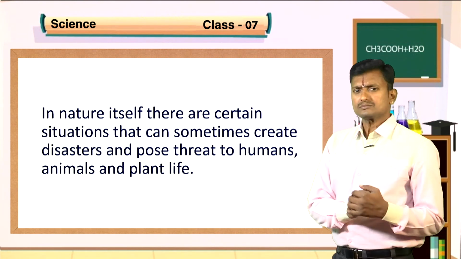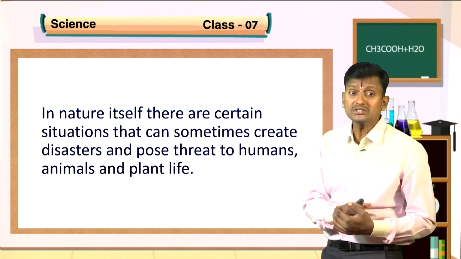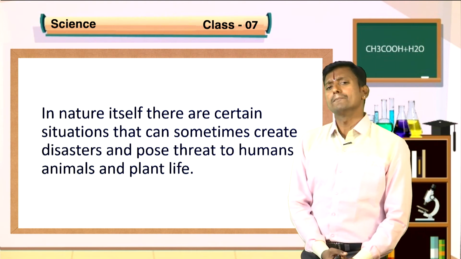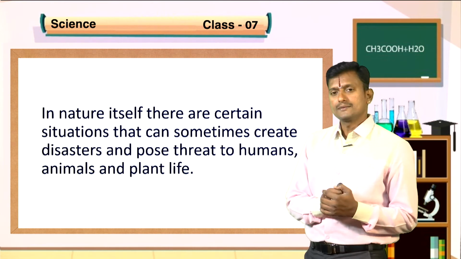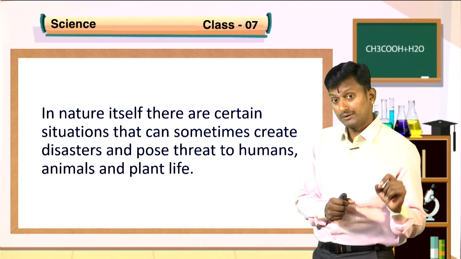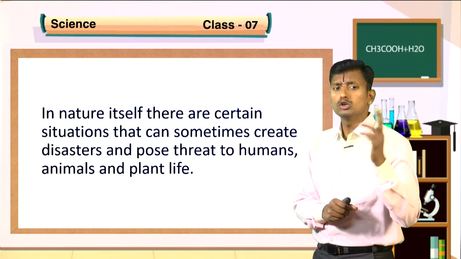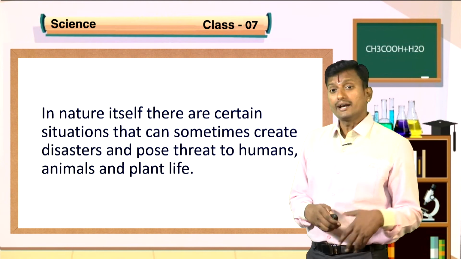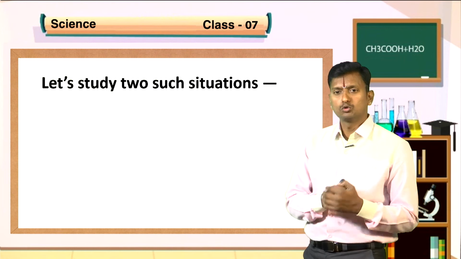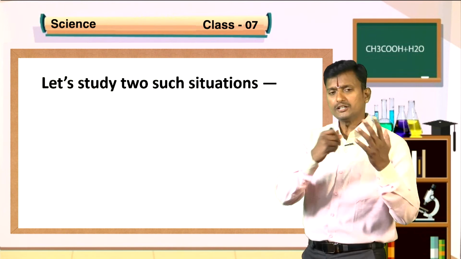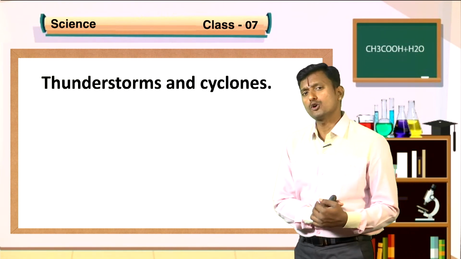Now, in nature itself, there are certain situations that can sometimes create disasters and pose a threat to humans, animals and plant life. I already discussed with you that all natural phenomena are not always constructive. They may be destructive. They threaten humans, animals and plant life. In these situations, what precautions should be taken to save these lives? Okay, let us study two such situations. Number one is thunderstorms and cyclones.